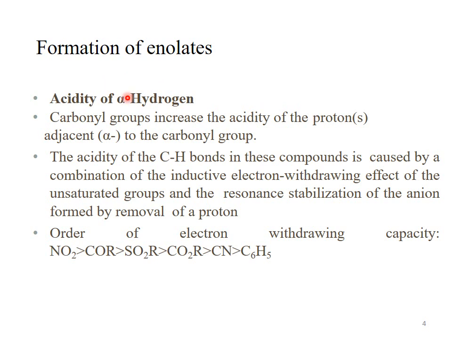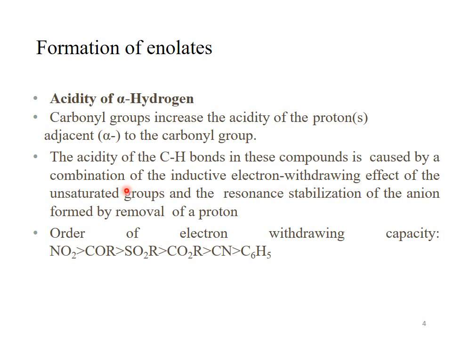Which hydrogen from the carbonyl compound is abstracted? That is the alpha hydrogen. Alpha hydrogens are those hydrogens which are bonded with the alpha carbon, and the alpha carbon is that carbon which is adjacent to the carbonyl group. So the carbonyl group, or we can say an electron withdrawing group, increases the acidity of the alpha protons, or the protons which are attached with the alpha carbon.